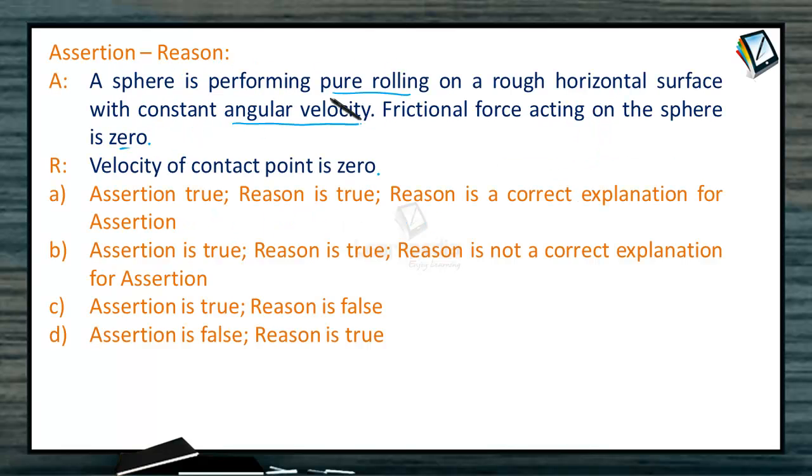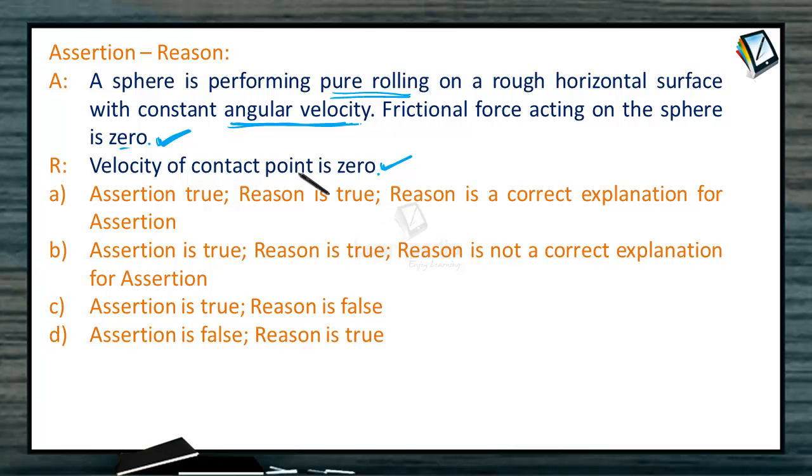Sphere is performing pure rolling on a rough horizontal surface with a constant angular velocity. Friction force acting on the sphere is zero. Since angular velocity is constant, we can consider this option to be correct. Velocity of point of contact is zero. In pure rolling, always velocity of contact point is zero. So this is also true.